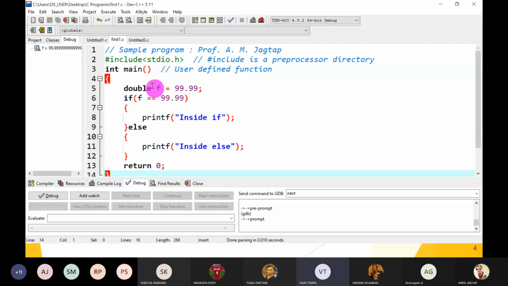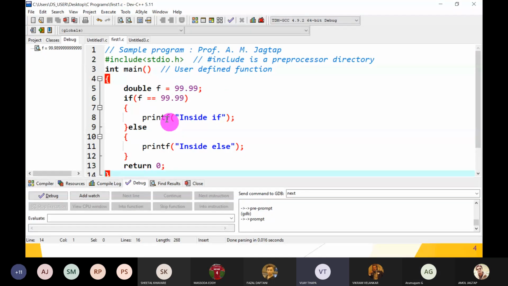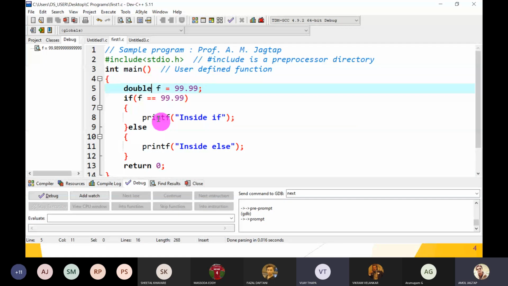Sir, it means that if we put some numbers after the decimal, then it will automatically be double, right? Yes, if you write any decimal point value, it is considered a double.